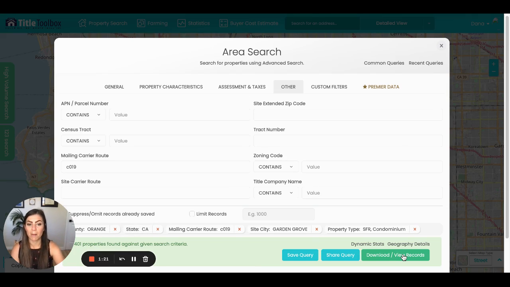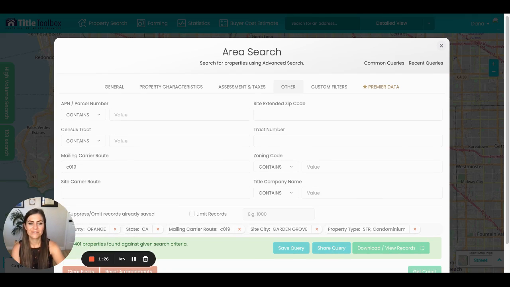And then if we want to look at that property information, we just click on download. And then from here, it's going to give us that information, and then we can save that farm.